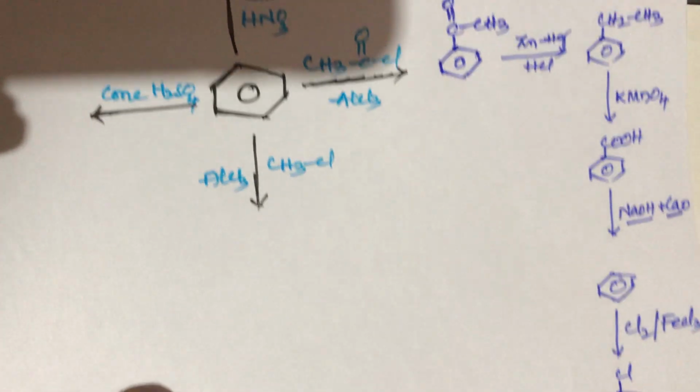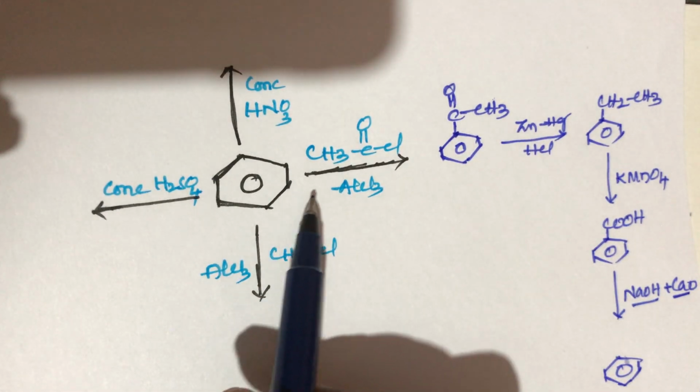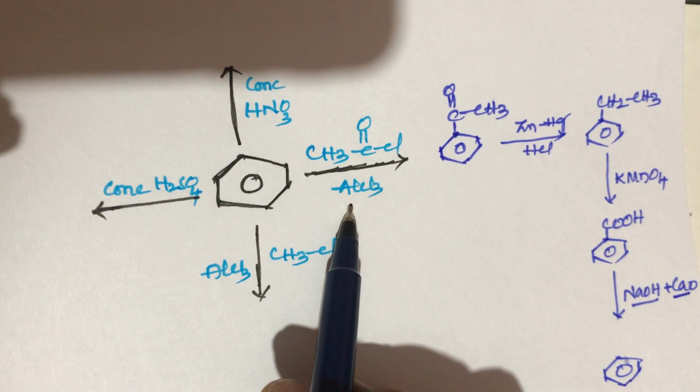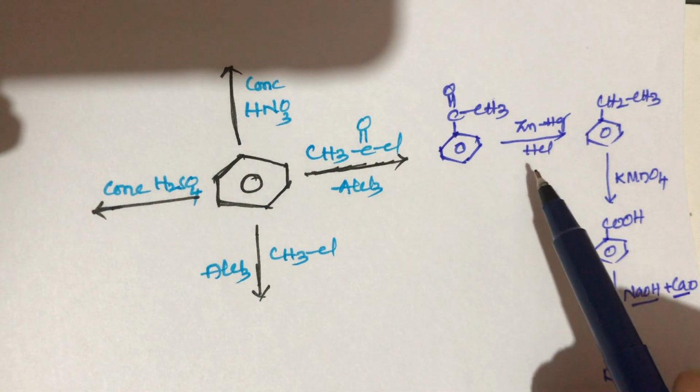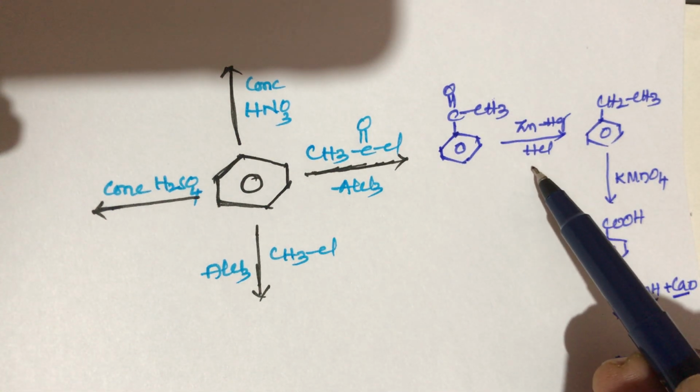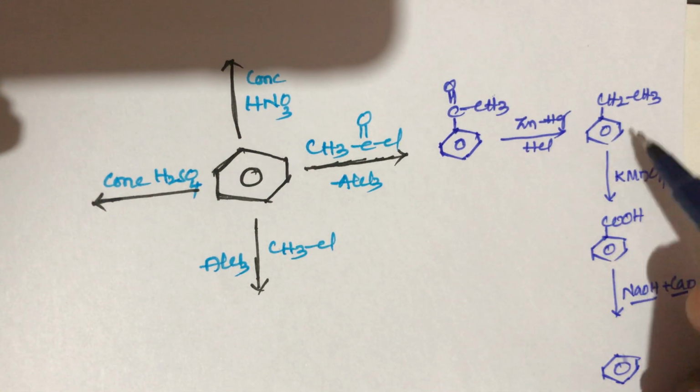So in this first conversion, when benzene reacts with acetyl chloride in the presence of AlCl3, we get acetophenone. This acetophenone reacts with zinc amalgam in the presence of hydrochloric acid, we get ethyl benzene.